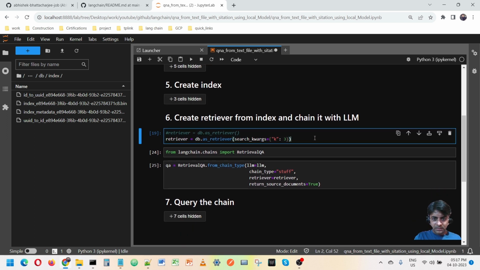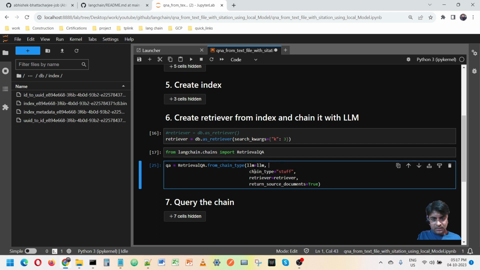I have set some retriever, and I am setting the retrieval QA, passing the LLM, as I said in the beginning, because I am using the LLM for answering properly.